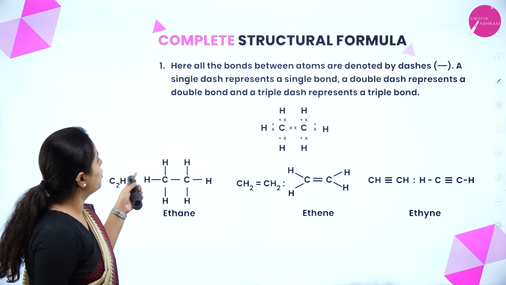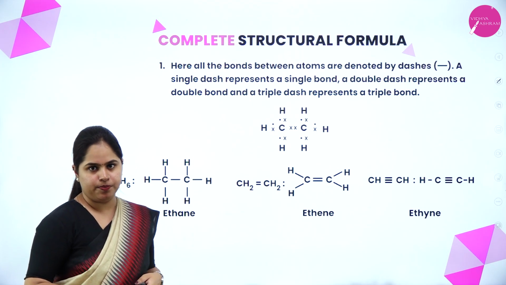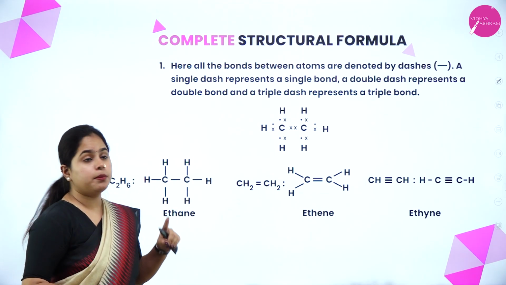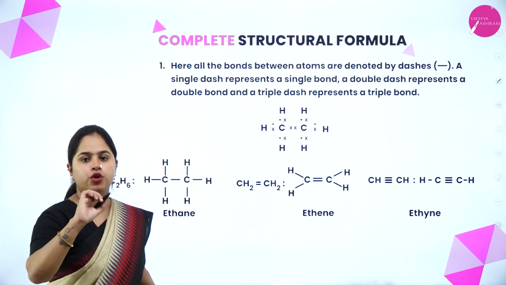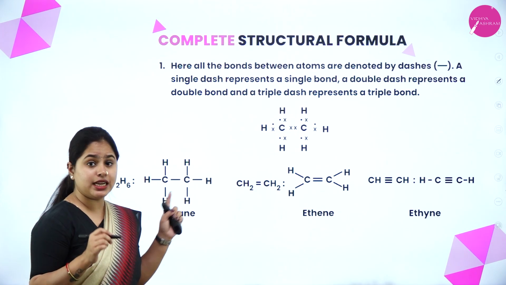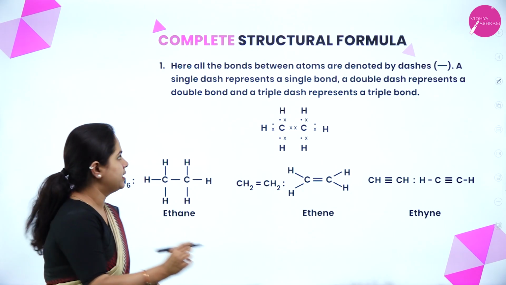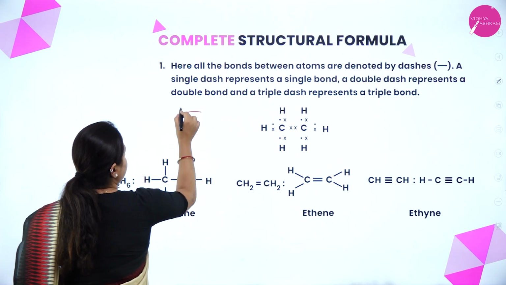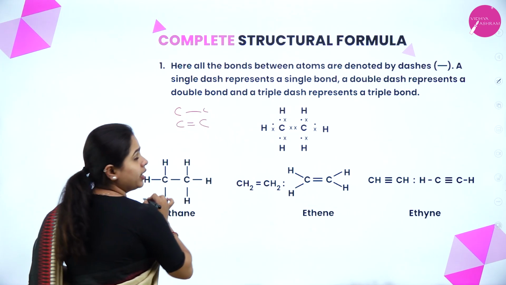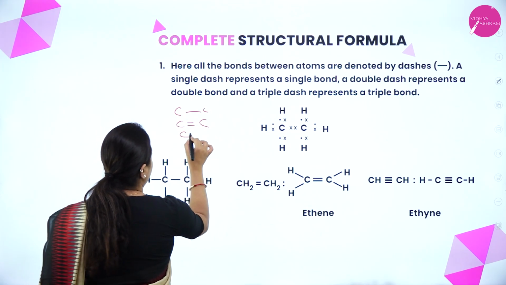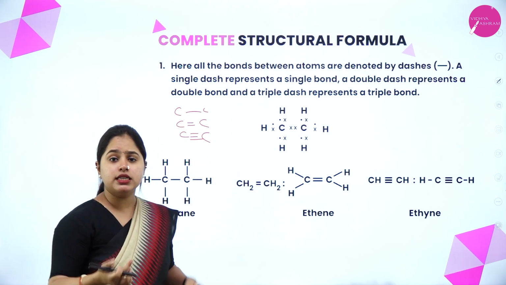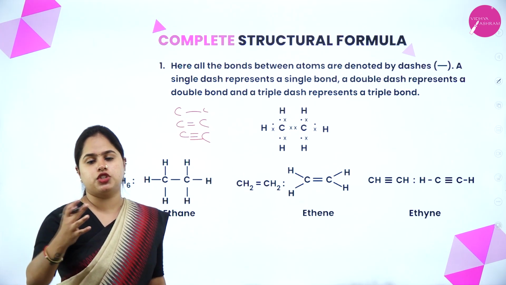So the first one is complete structural formula. Here all the bonds between the atoms are denoted by dashes. That means the bond. How do you represent the bond? With a line, right? A single dash represents a single bond. If it is just one line or one dash, it is a single bond. If it is two dashes, it's a double bond, and if it is 3 dashes, it is a triple bond. So that is how you can write the complete structural formula.